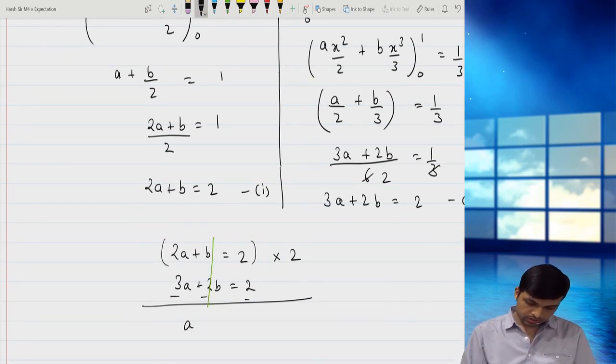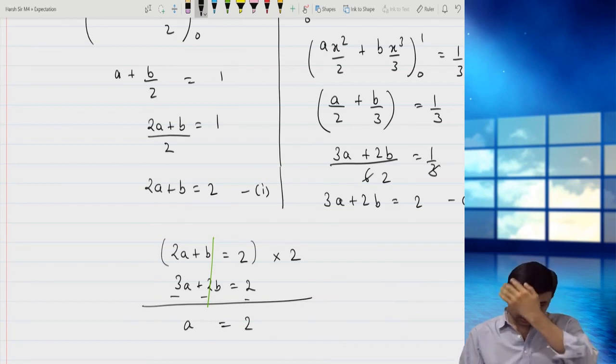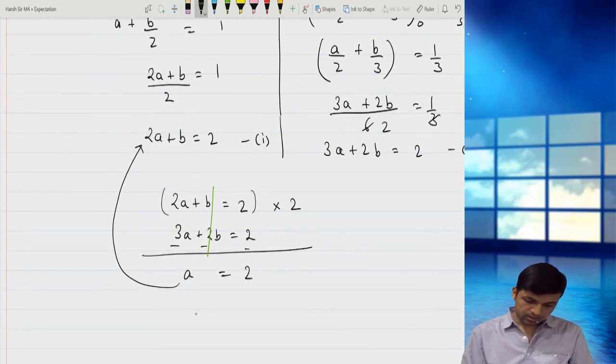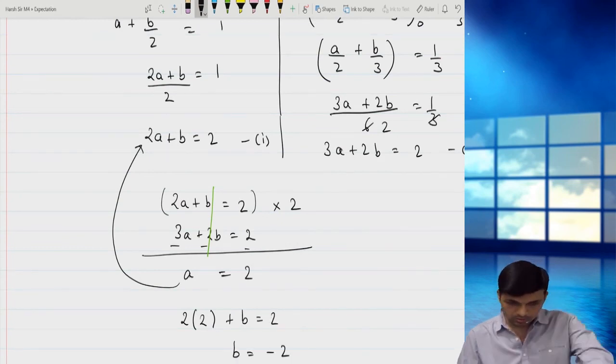And 4 minus 2 gives me 2. So a is 2. You can obviously solve this in your calcs, there's a direct equation mode. Now I'll put a in the first equation so I'll get the value of b. So 2 minus 4 is minus 2.